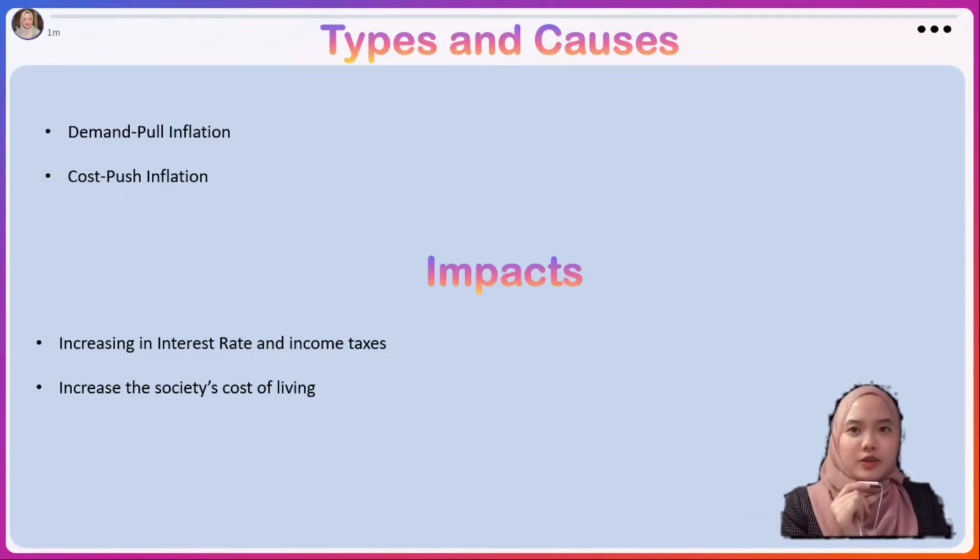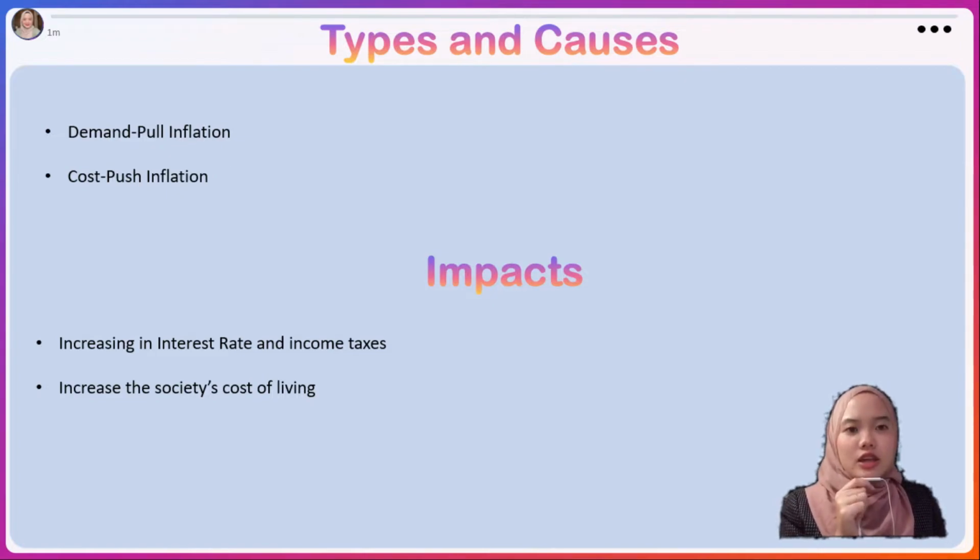The impact of inflation. During inflation, the interest rate will increase. We can say that the greater the inflation rate, the more likely interest rates are to increase. In addition, the increased rate during inflation will motivate people to save their money in the bank. During inflation, banks will pay a higher interest rate, and this will give advantages to people and motivate them to keep their money in the bank. The government will increase the income taxes in order to balance the inflation rate.